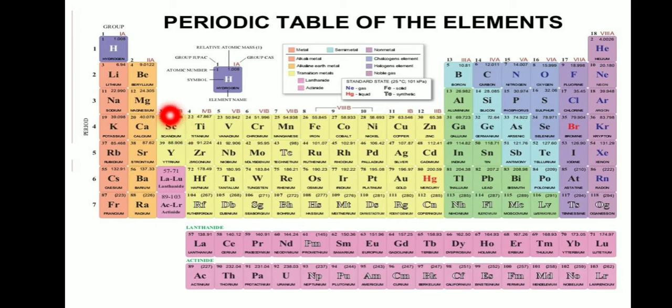And groups 3 to 12 are called D block elements. And 57 to 71 and 89 to 103 are F block elements. The 57 to 71 group is called lanthanides, and the 89 to 103 group is called actinides.